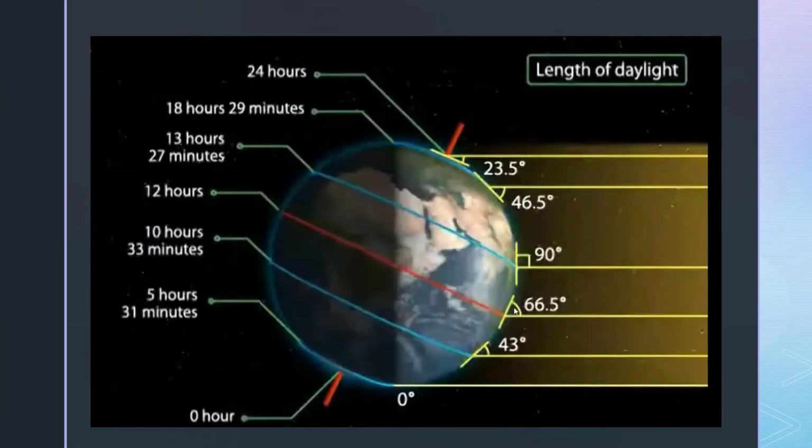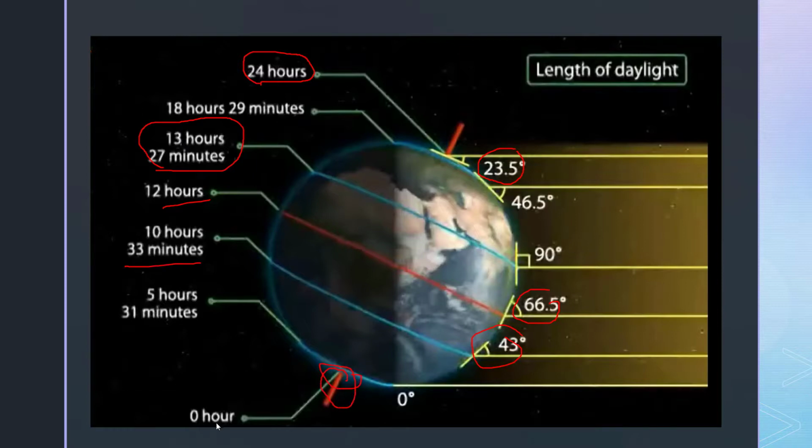Here on this image you can see, here the light falls at a 90-degree angle. Here the sunlight falls at 46.5 degrees. Here 23.5 degrees. So here you can see this area is towards the Sun, and here where the light falls at 23.5 degrees, the day will be of 24 hours, while here the day will be of 13 hours and 17 minutes. Here the day will be of 12 hours, here the day will be of 10 hours, and even here